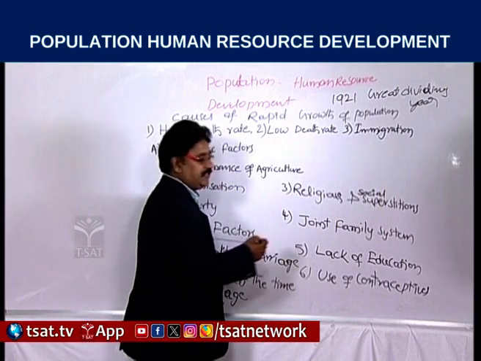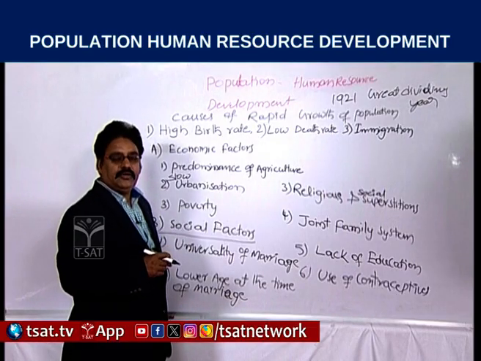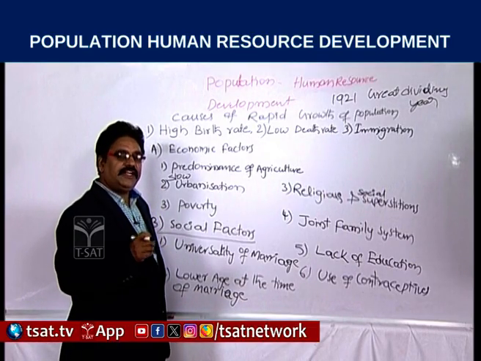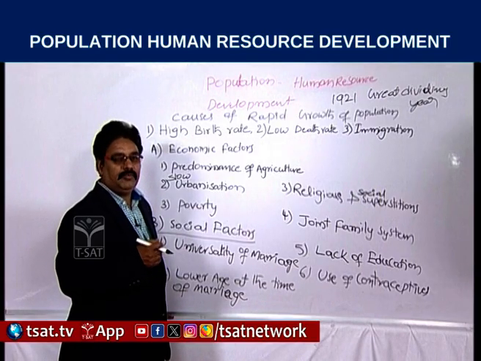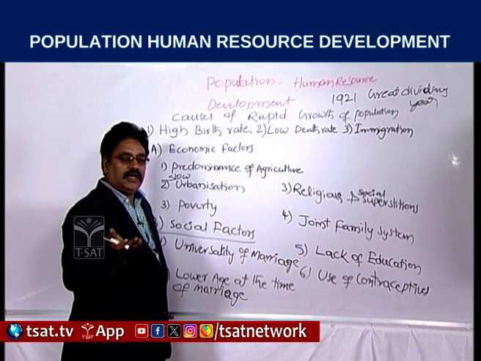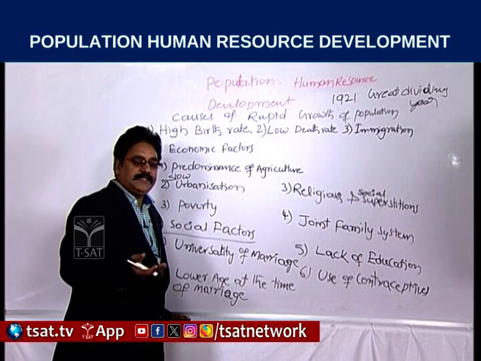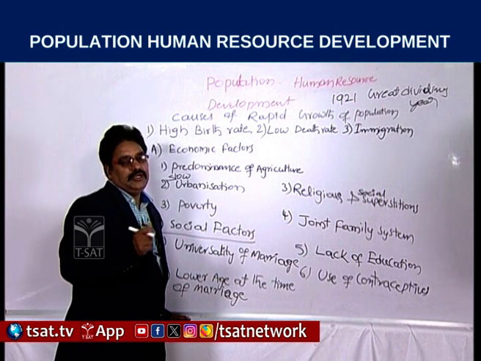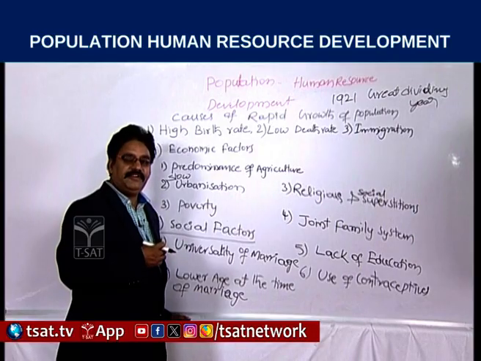And lack of education. If we observe the period of 1950, our literacy was only 18%. Male literacy on average, and even female literacy had not crossed double digits. That was the situation prevailing in 1950.